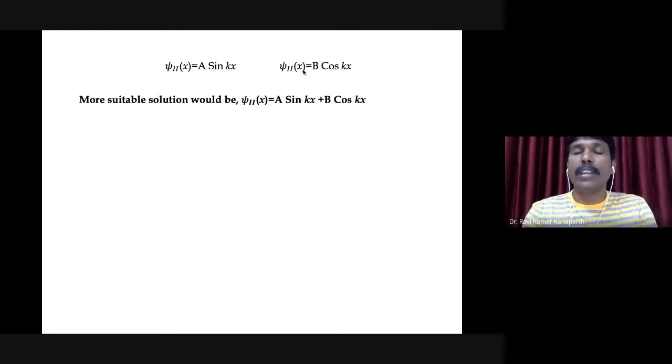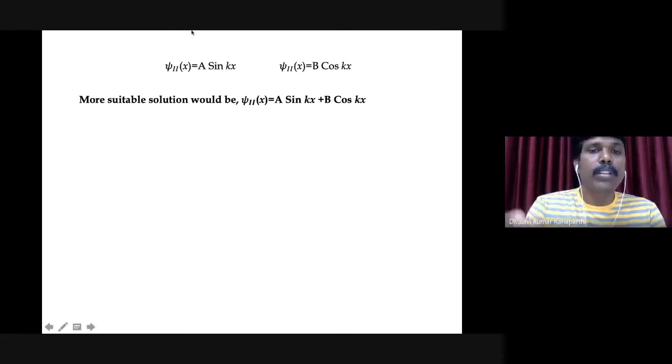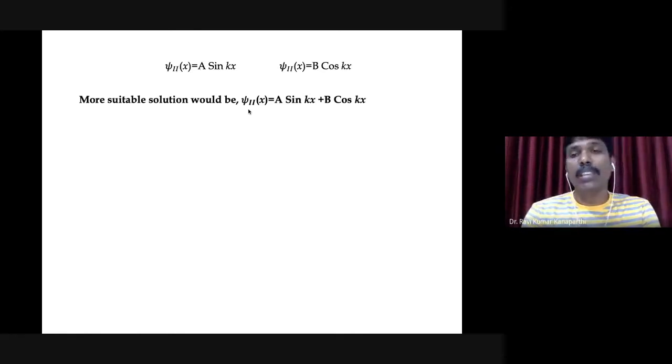You can just try out in the same fashion, and you will be able to prove that this particular substitution will satisfy the homogeneous second order differential equation. But the most appropriate solution in this particular case will be psi 2 of x is equal to a sine kx plus b cosine kx. It is the linear combination of these two: a cosine function and the sine function.